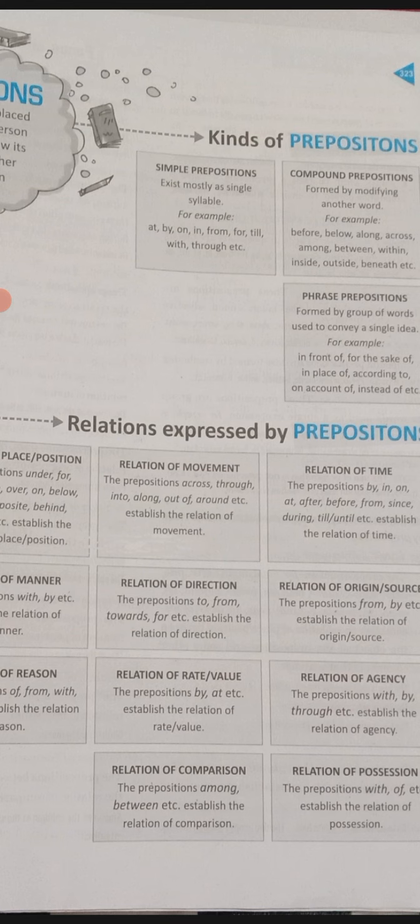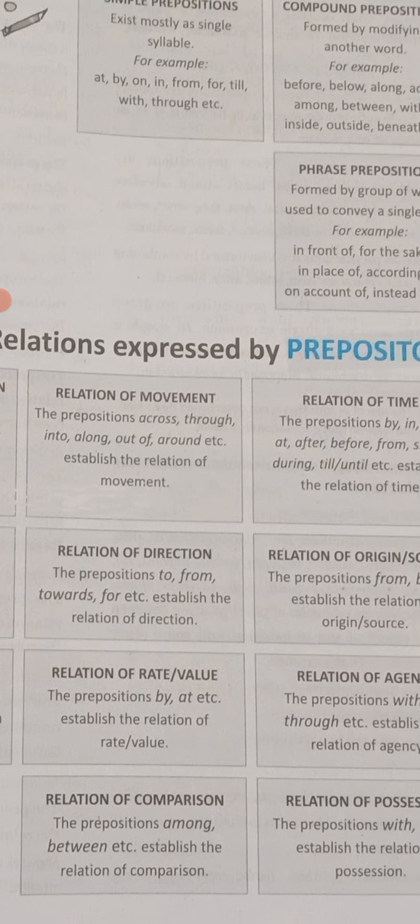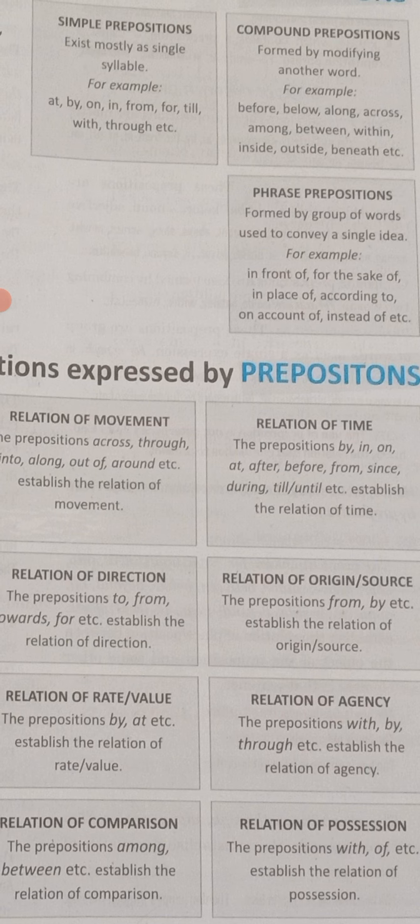And the last one is the phrase preposition. Phrase prepositions are the kind of preposition formed by a group of words, and they always convey a single idea. They are made from a group of words, not even a single word. As you can see in the examples: in front of, for the sake of, in place of, according to. These are the examples of phrase prepositions.